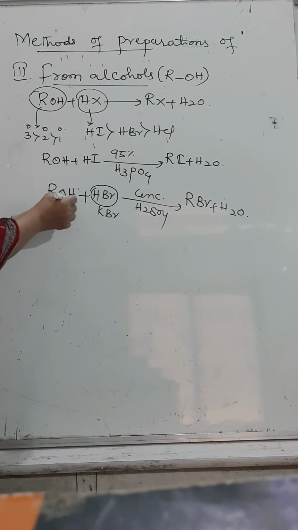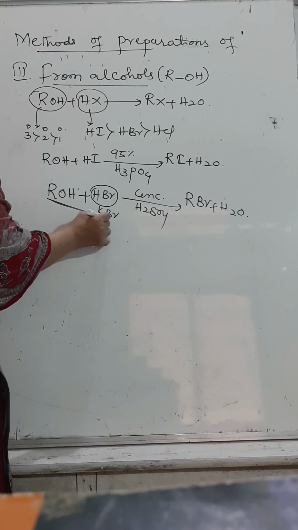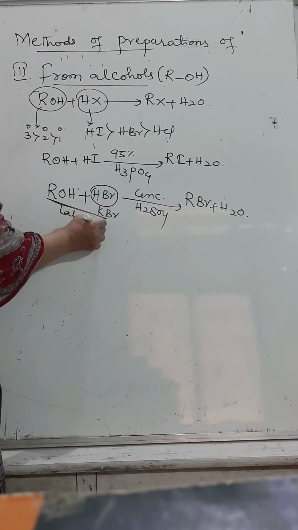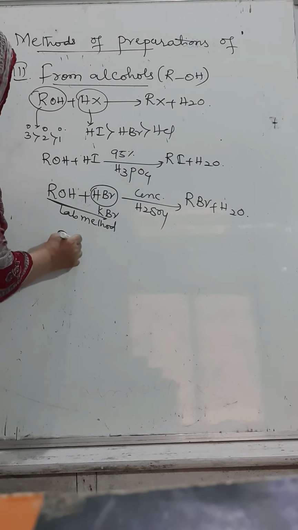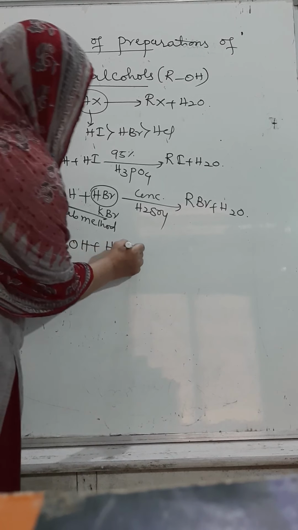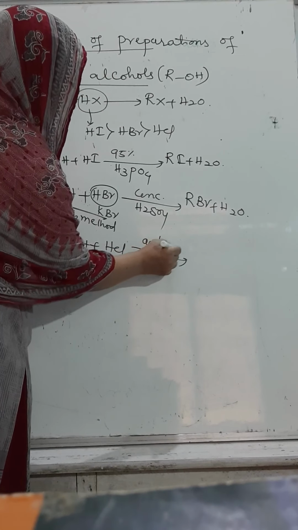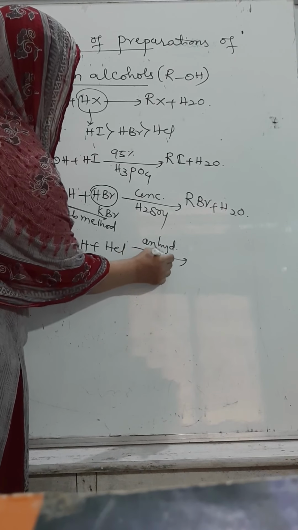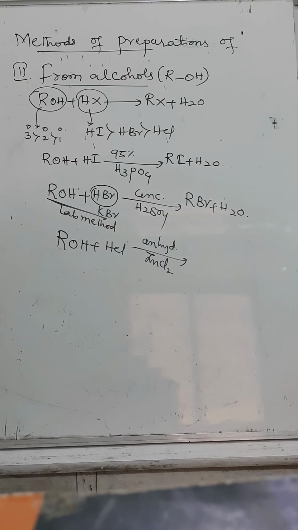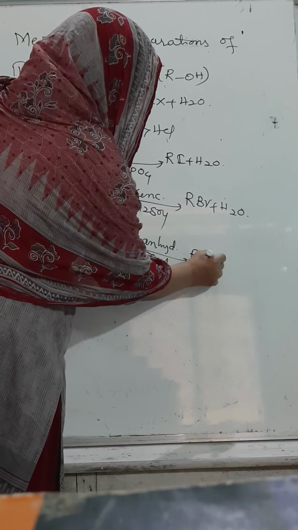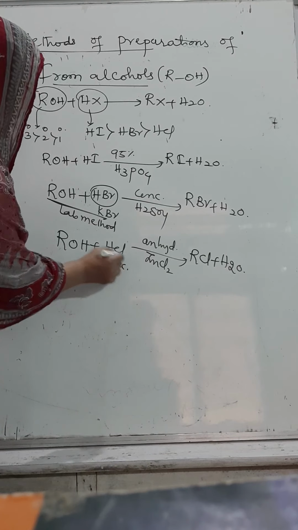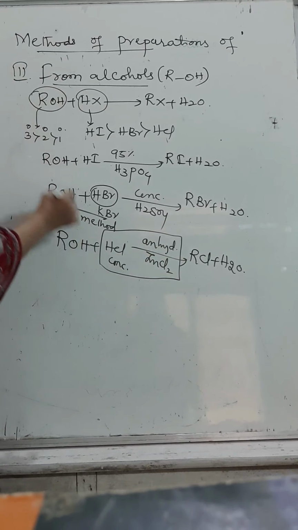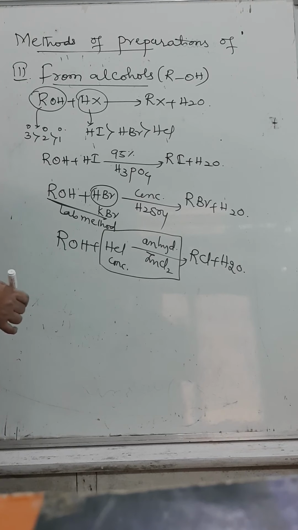And this is actually the lab method to prepare. Further, alcohol with HCl in the presence of anhydrous zinc chloride will produce RCl plus H2O. The mixture of concentrated HCl and anhydrous zinc chloride is called Lucas reagent.